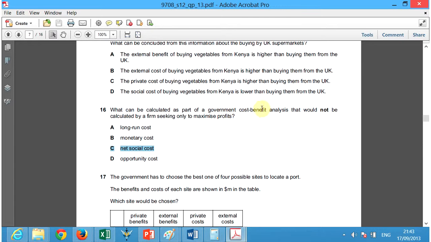When you say cost benefit, the government is counting all the benefits of this decision and the costs. If the benefits are more, then the government will be more towards that. So when thinking about the cost benefit analysis, the government is thinking about the net social cost to society. This word social, that's what the government wants. That would not be calculated by a firm. A firm is not interested in social costs, it's interested in profit. So it's interested in monetary costs, long-term costs, and opportunity costs of choosing this over not. But specific to government is the social.